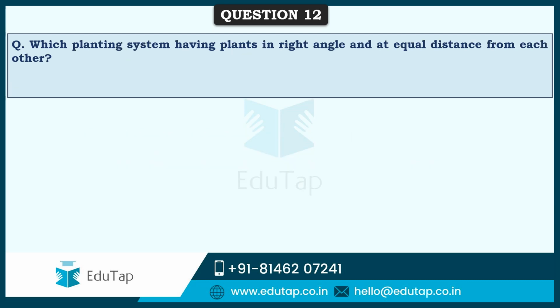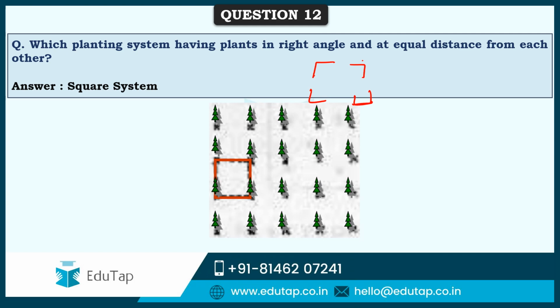So friends, next question says, which planting system has plants in right angles and at equal distance from each other? So here, right angles like this, and at equal distance, hence this is the square system of planting. And as you can see here, these are at right angles and they are placed at equal distances to each other. So this is the square system of planting.